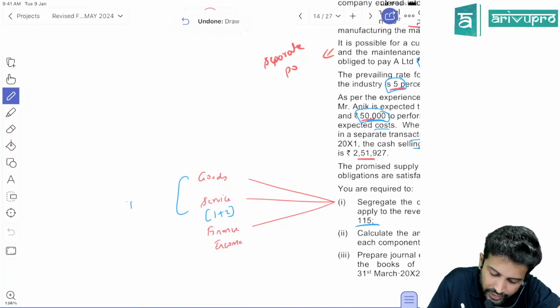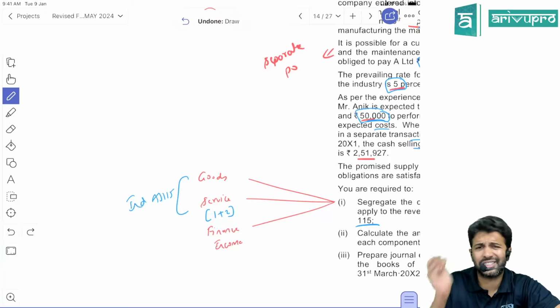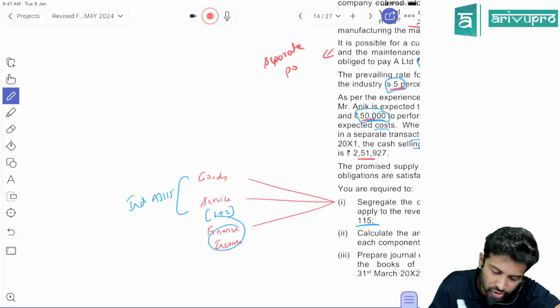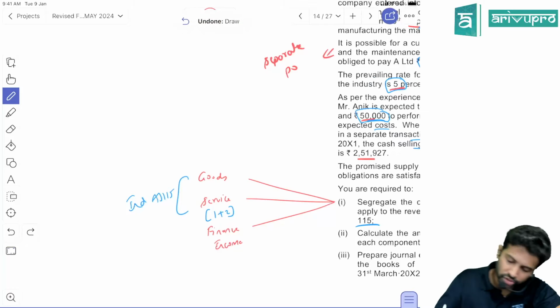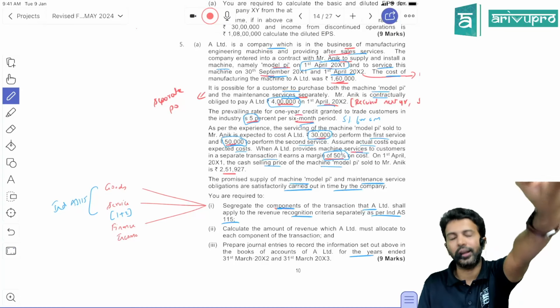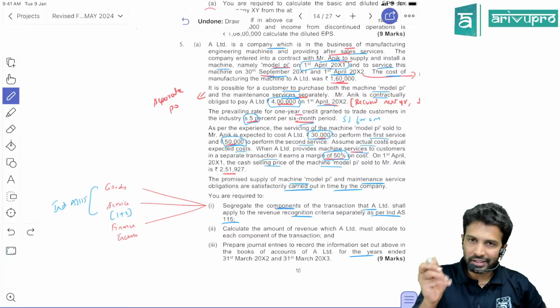These two you will apply Ind AS 115. Okay. You'll do the revenue recognition. Finance income you have to recognize. You will have to apply Ind AS 109, income recognition, EIR accounting that you have to apply. Okay. So this basically you have shown as other income. So that is a component here. There are 3 components: goods, service, both the services put together, and then the finance income. This is the answer to the first requirement. Hope this is clear to everyone.